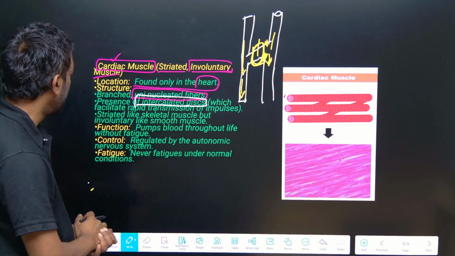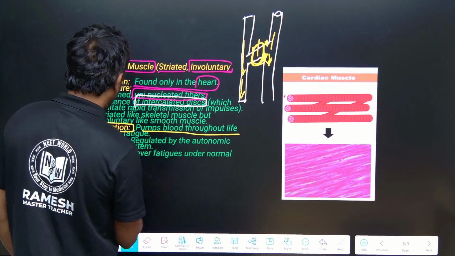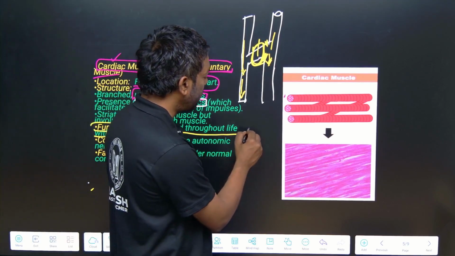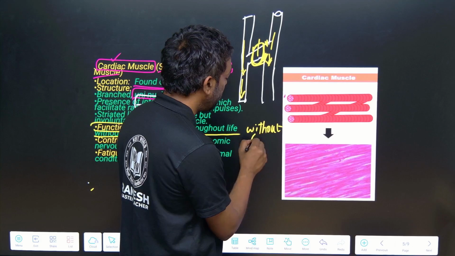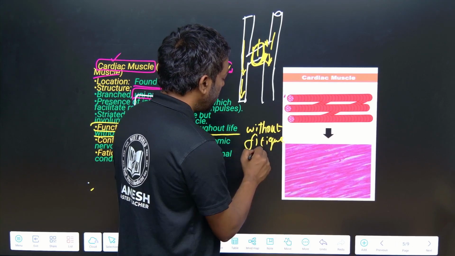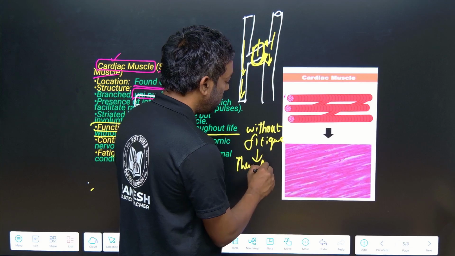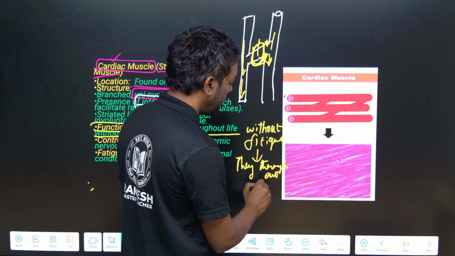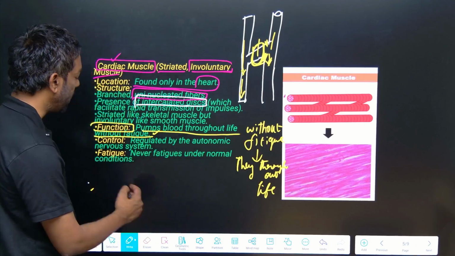The function: it pumps blood throughout life without fatigue. Guys, this is the most important, they do not fatigue. They work throughout life without fatigue.